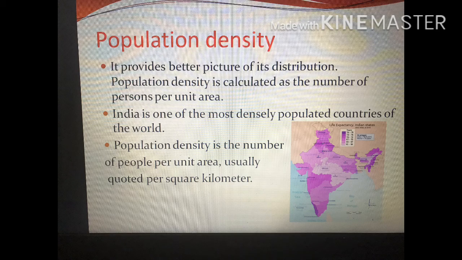Population density is the number of persons per unit area, usually quoted per square kilometer. In a particular unit area, how many persons are there? That is taken as population density. Population density is the number of people per unit area, usually quoted per square kilometer. So that is the population density. It provides a better picture for its distribution.